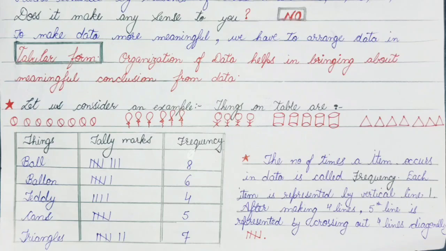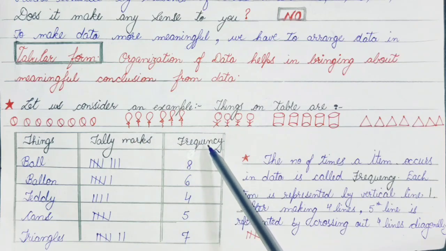Yes, now the question arises: how to arrange the data in tabular form? So let us consider an example here. Suppose a few things are kept on the table. Things are ball, balloon, teddy, cans and triangles. Now let us discuss how to represent all these items in the form of a table. See here, I have written the things in the column: ball, balloon, teddy, cans, triangles. Here we have two new things, tally marks and frequency.